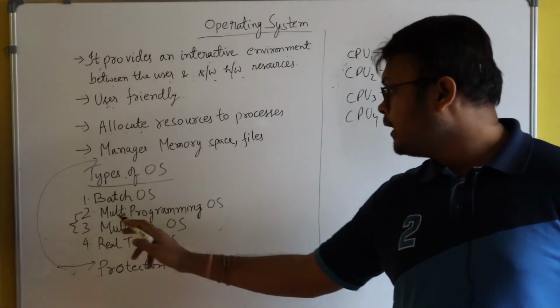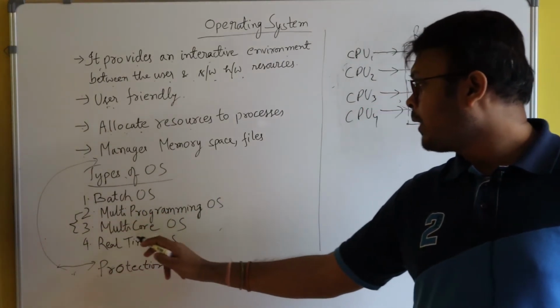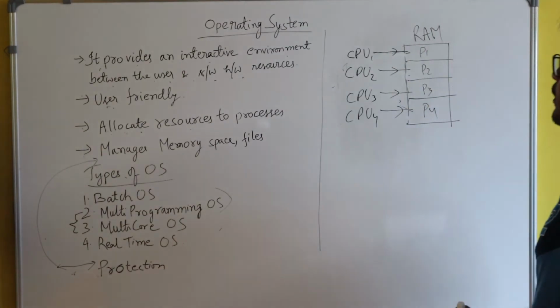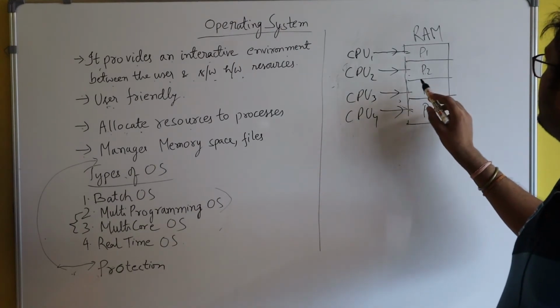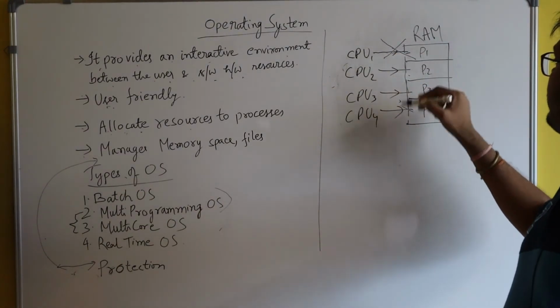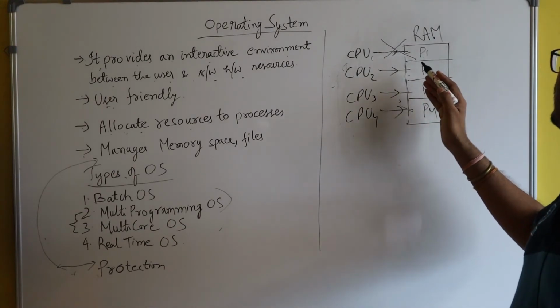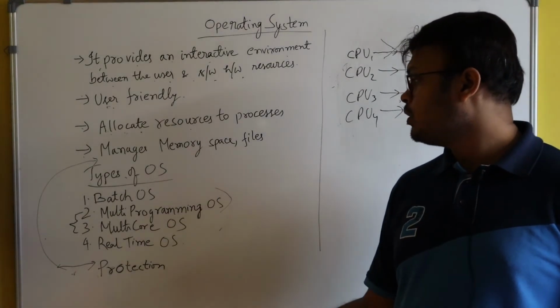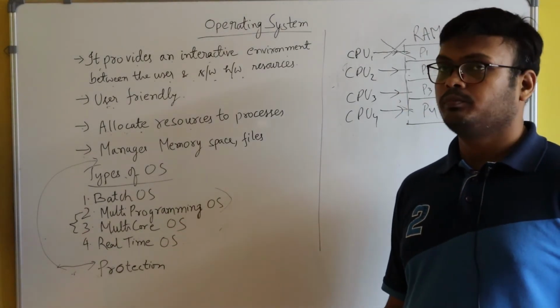That's why today's operating systems combine multi-programming and multi-core. And also, if there is a crash in one program, it will not affect the other programs because they are running with their own CPUs. So this is the main advantage of a multi-core operating system.